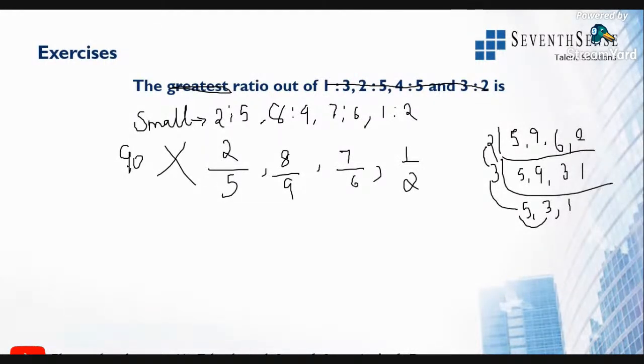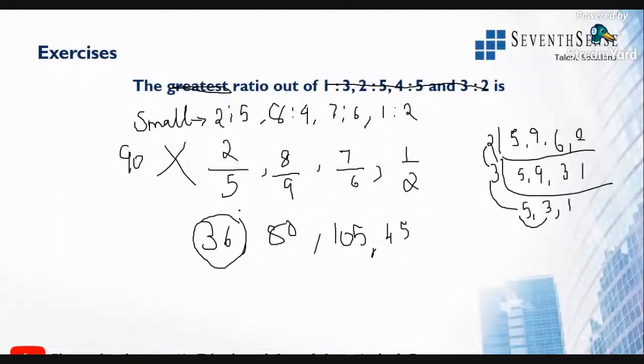So it will be 5 into 18 times. 18 5s are 90, 18 into 2 is 36. Then 9 into 10 times, 10 into 8 is 80. Then 6 into 15 times, 15 into 7 is 105. Half of 90 is 45. So it is the first number which is smallest, that is 2 is to 5. Superb. Harshita has also given the LCM value, that is 90. Clear, guys? Hope everyone got it.